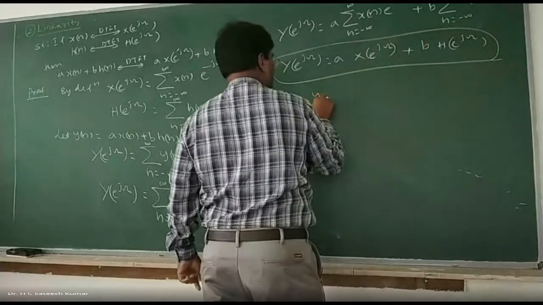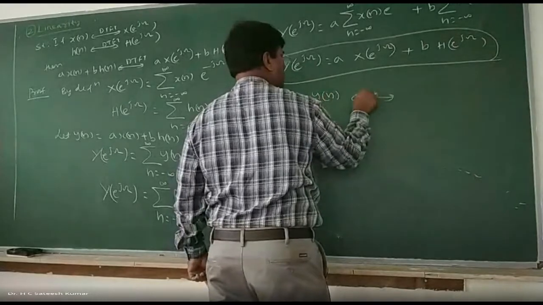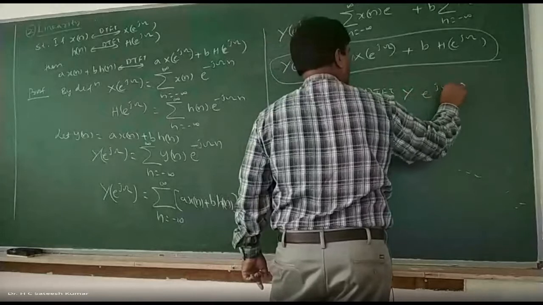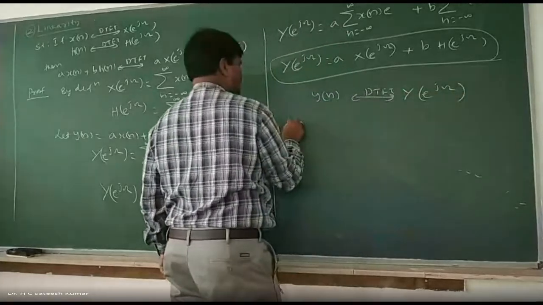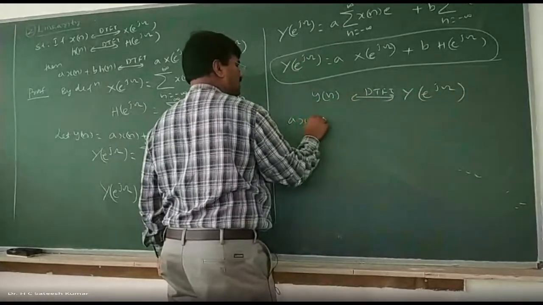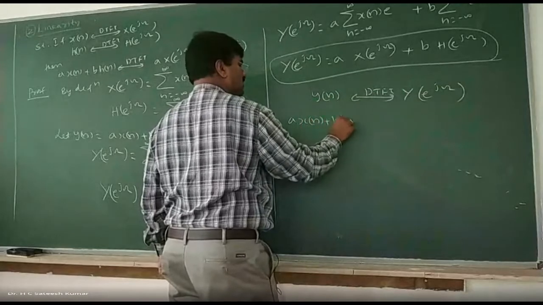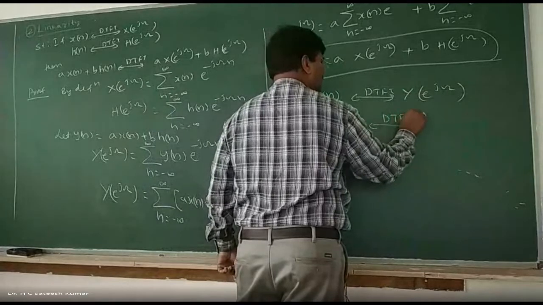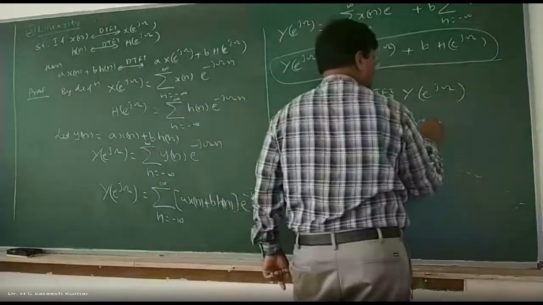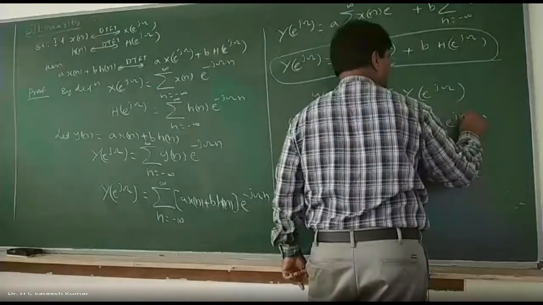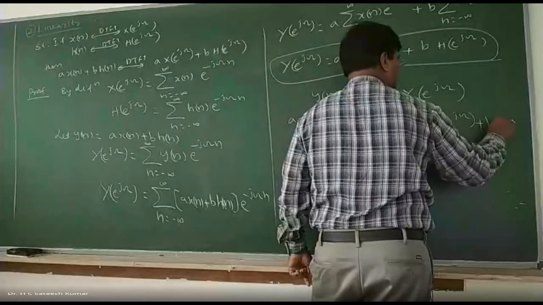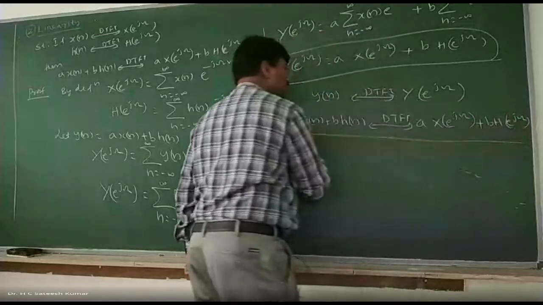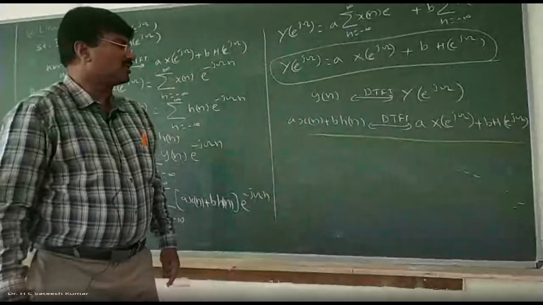So from this one, what is that you can understand? We know that y of n has DTFT y of e to the power of j omega. Y of n is nothing but, substitute for both of them, a into x of n plus b into h of n has DTFT. What is y of e to the power of j omega? A into x of e to the power of j omega plus b into h of e to the power of j omega. So that is known as linearity property, right?